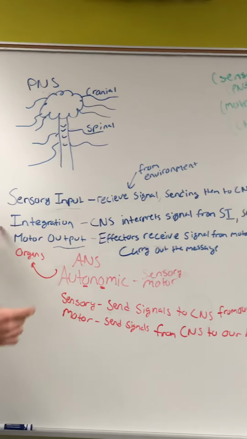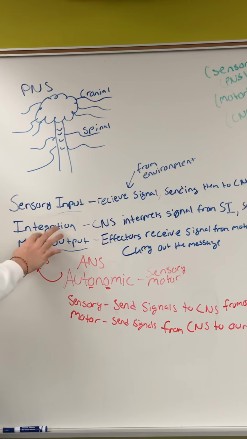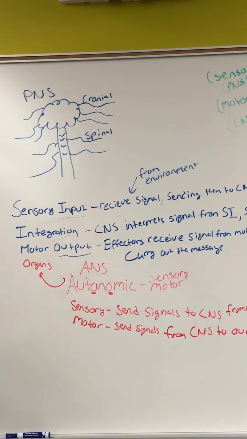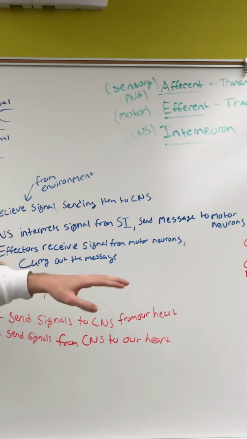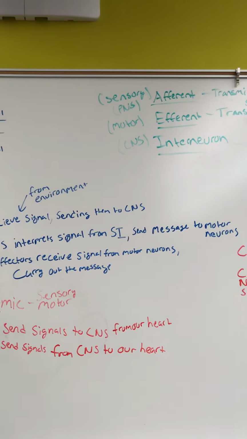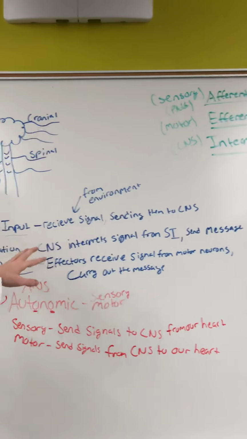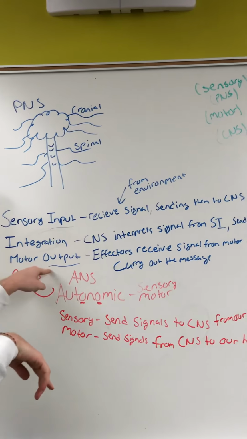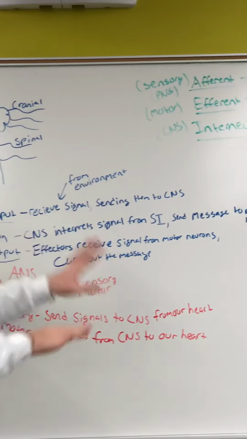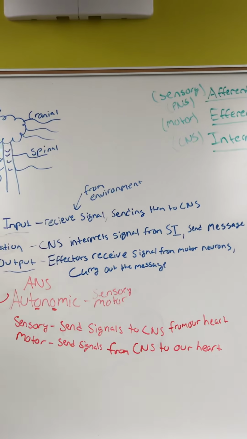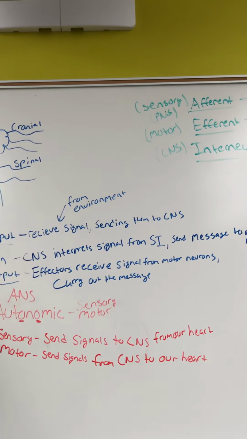Integration, what I want you guys to start associating these words together. Integration, I want you to associate with interpret. So now when you see the word integration, I want you to think interpret. Well, what's interpreting our signal? Our CNS. So we've sent our signal, right, up through our sensory neurons to our brain. Our brain's gotta interpret this signal and then send a proper message back to our motor neurons. Once we've interpreted this signal, we're gonna send this message through motor output, back through our motor neurons from our brain, and it's gonna carry this message all the way to your receptors, and it's gonna tell you, yo, get your hand off the stove, it's hot. Exactly, okay? So those are these 3 steps that are gonna start lining up with this.